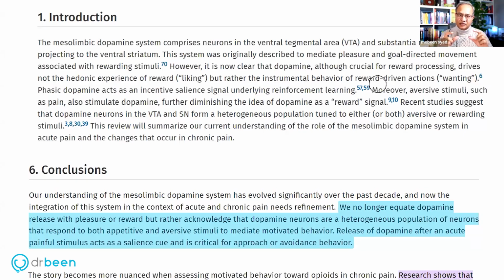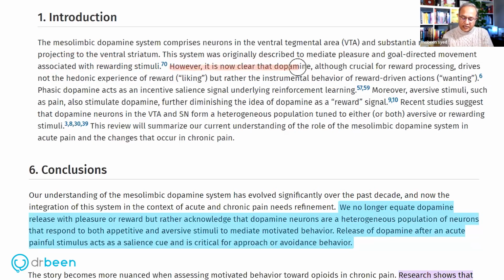One part of the brainstem is called mesencephalon or midbrain. These nuclei are present in the midbrain or mesencephalon: the ventral tegmental area and substantia nigra. And we talked about it in the last discussion, what this area is, ventral tegmental area. So these project to ventral striatum. So again, yes, another area. This system was originally described to mediate pleasure and goal-directed movement associated with rewarding stimuli. So this mesocortical limbic system was originally described as goal-related rewarding system.